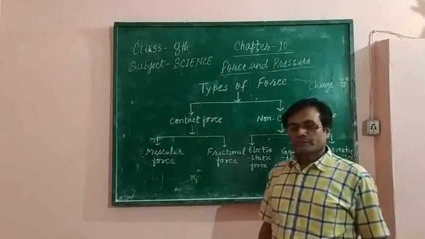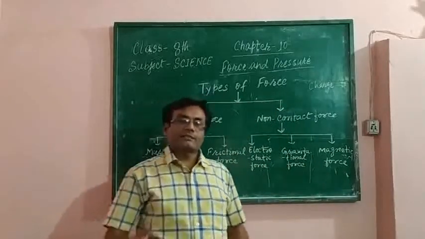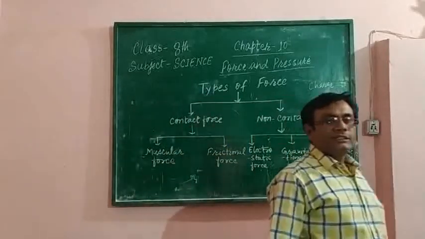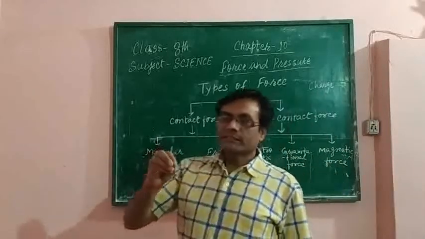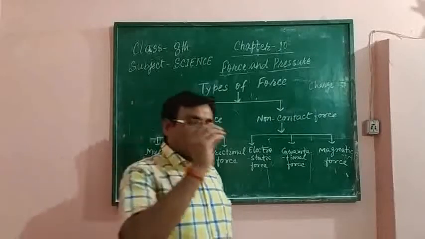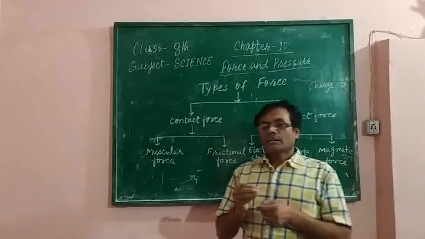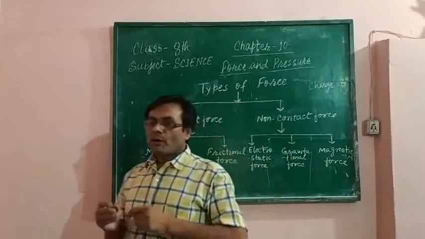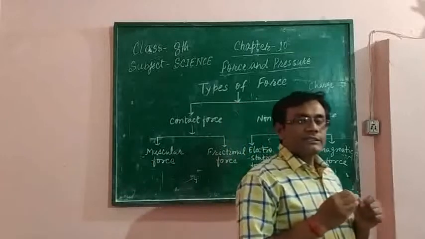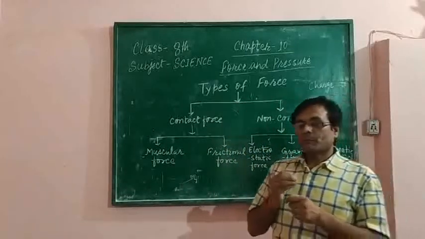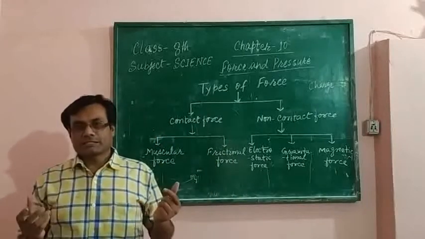Suppose you are rubbing a plastic scale on your dry hair and just bring the plastic scale near small bits of papers. What do you see? You see that the ruler has property to attract the bits of papers.